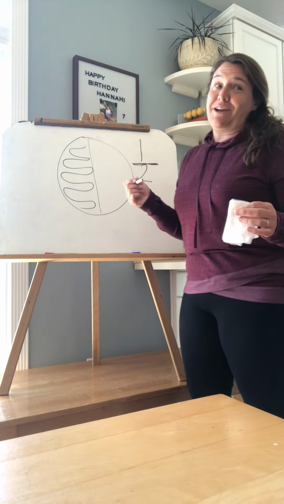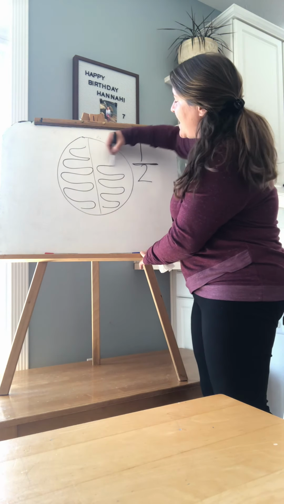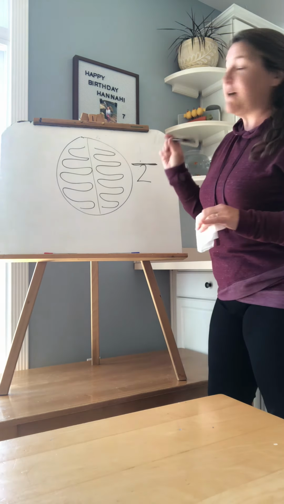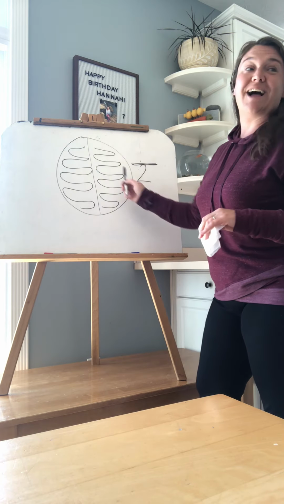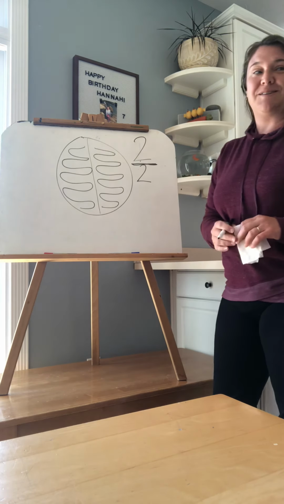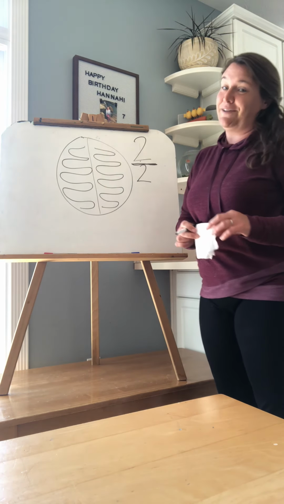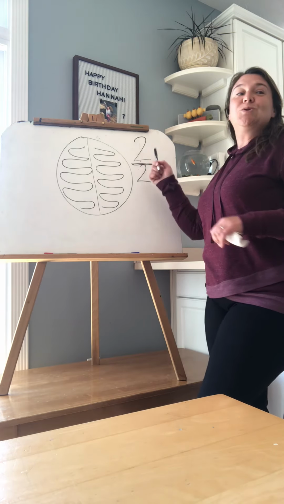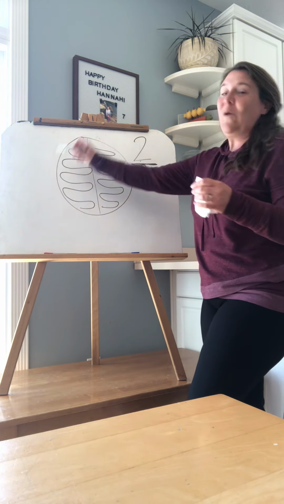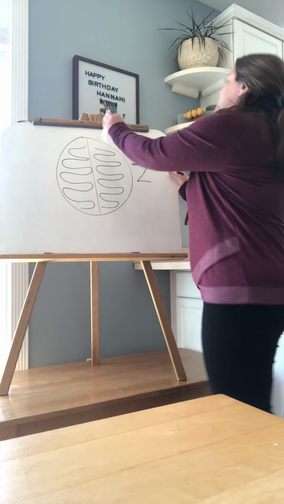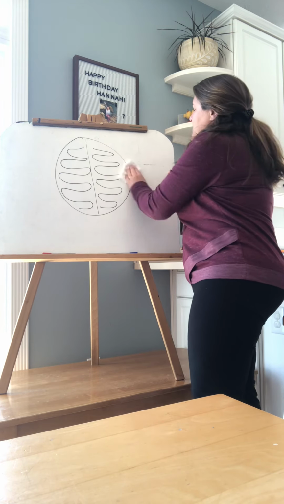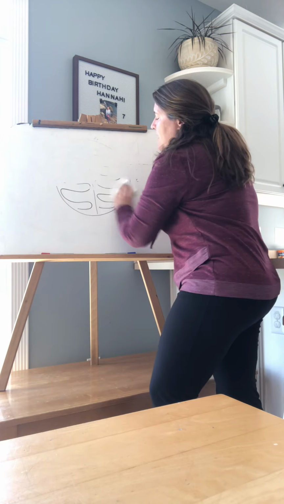Jake, I'm feeling kind of hungry. What happens if I eat your half as well? That means I'm going to change the top number. So how many parts did I eat? 2. I ate 2 of the 2 parts. Jake, here's a tough question. He's a 3rd grader. Do you know what 2 over 2, how would we say that? A whole. I ate the whole pizza. Jake must have good 3rd grade teachers. So if the top number and the bottom number are the same, that means you ate the whole thing.